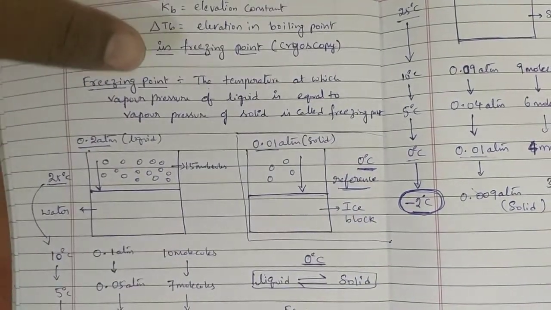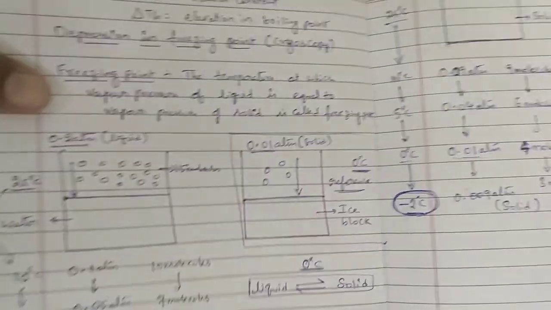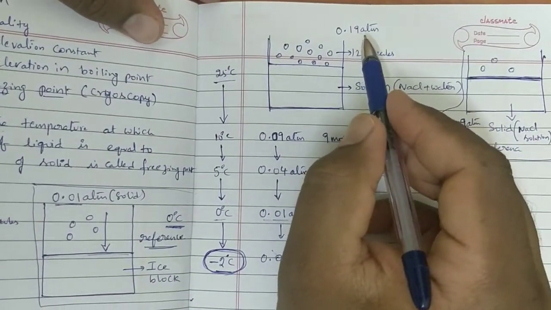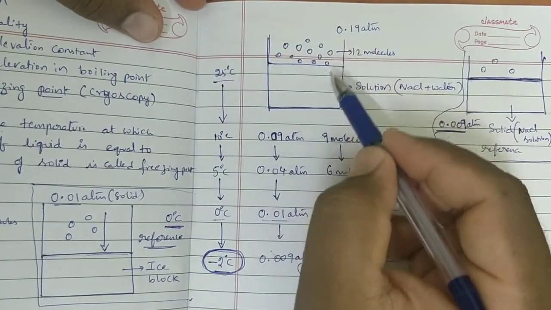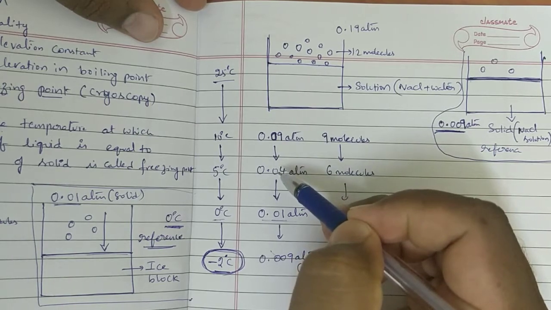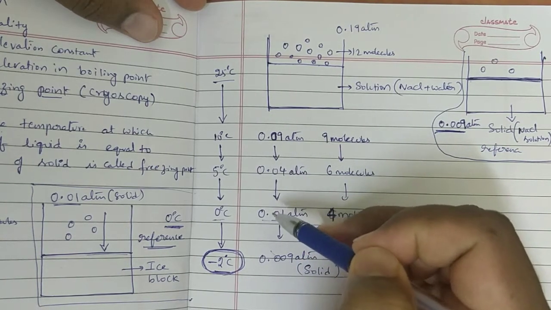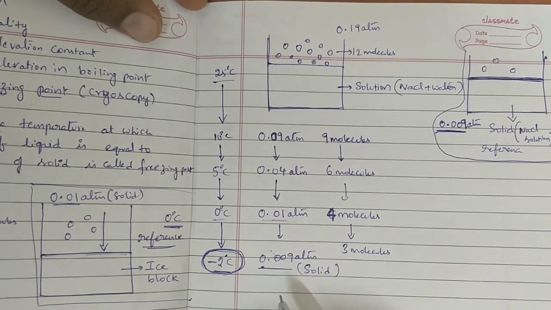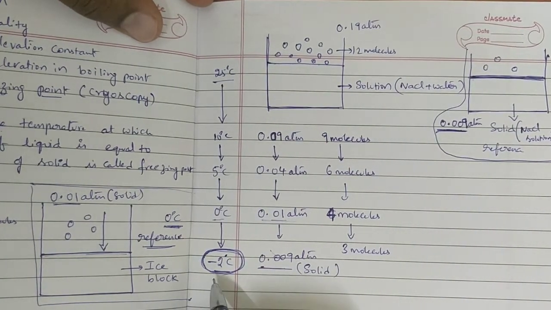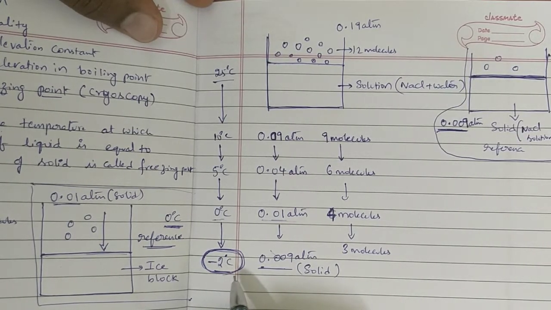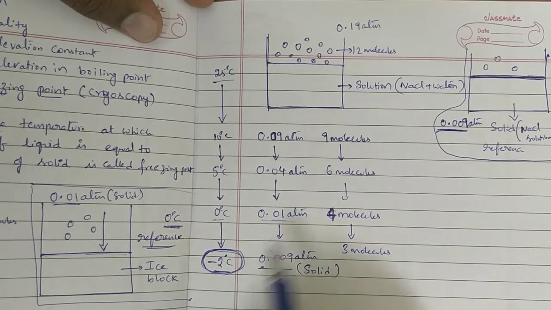Here, what is the vapor pressure of the liquid solution? 0.19 atmosphere. This slowly decreases to 0.09 atmosphere, became 0.04 atmosphere, 0.01, and finally it came to the solid vapor pressure, 0.09 atmosphere, at minus 2 degrees centigrade. This is called the freezing point of solution.